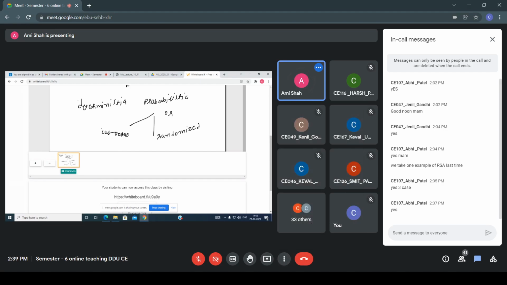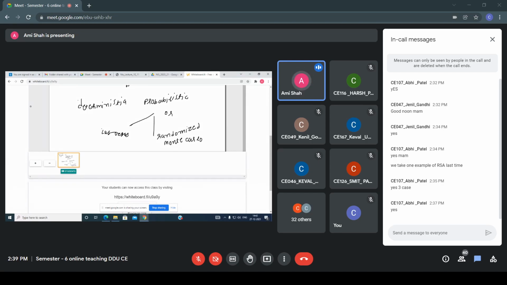Las Vegas, and another one in that is Monte Carlo. So again, I repeat, see, the algorithm that deals with this issue of checking whether a number is prime or not. See, there are two approaches. One is deterministic and another is probabilistic. Deterministic means it always gives a correct answer. In the case of probabilistic, you can say that the answer is correct most of the time, but not all the time.